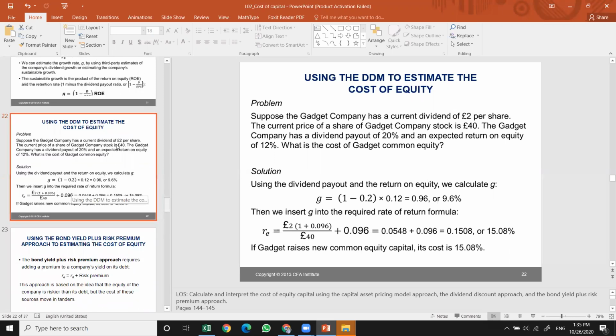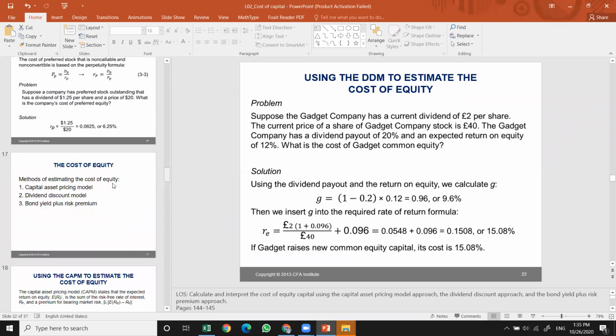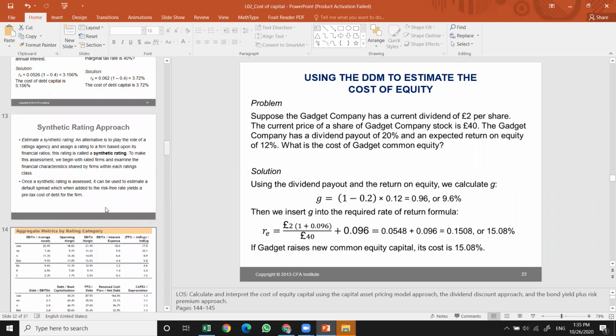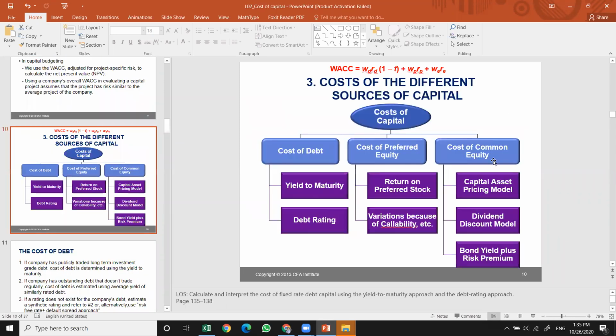So this is the second way. To estimate the cost of common equity, we use the CAPM, the formula that we know: the risk-free asset plus the equity risk premium. We use the DDM, the dividend discount model, applying the sustainable growth rate. And at the end, we use the bond yield plus risk premium.